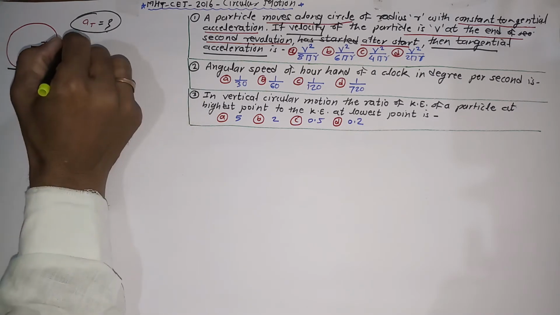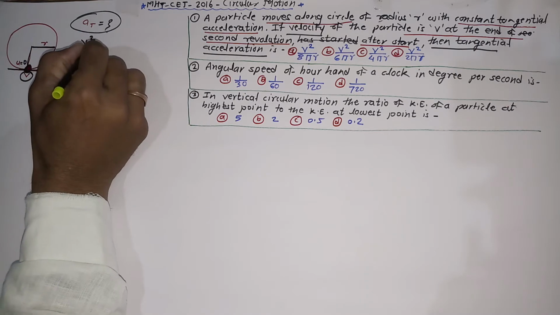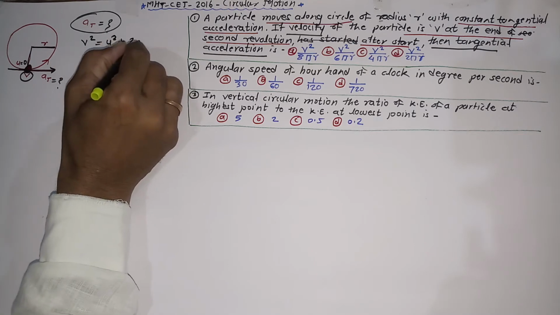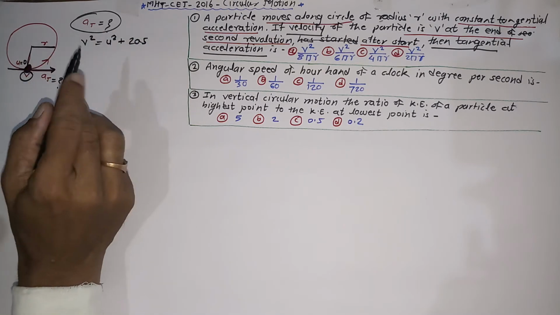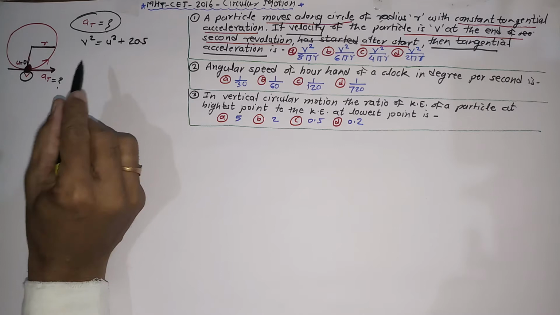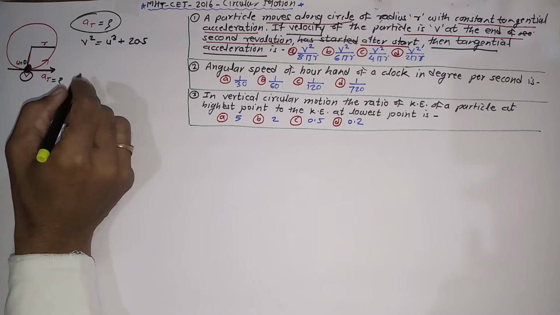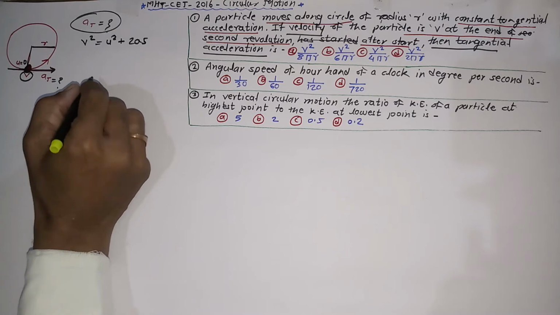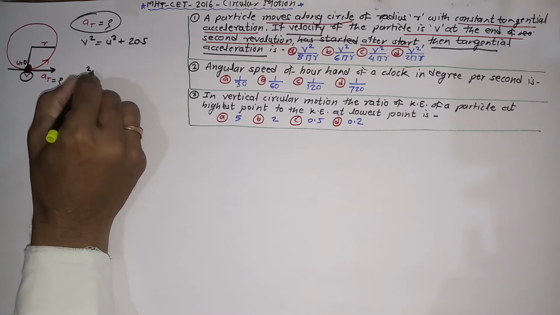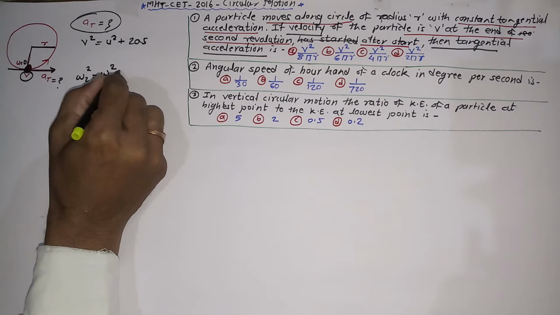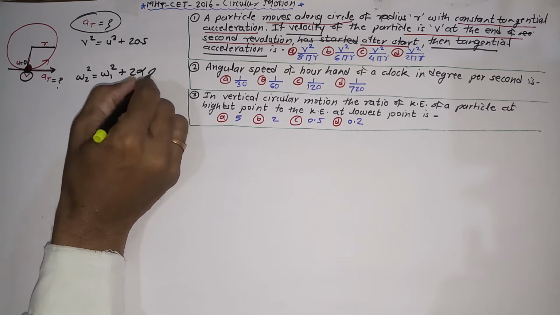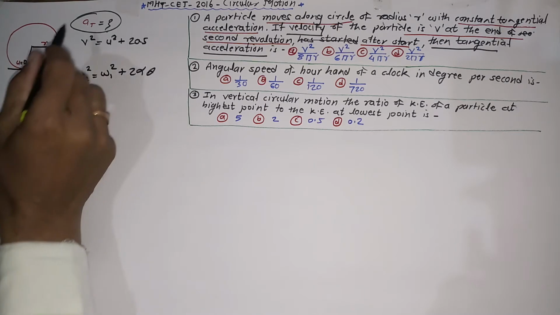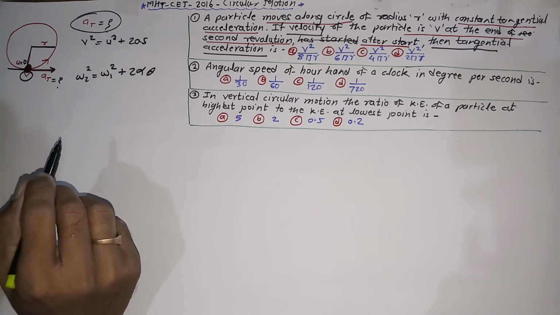So you have to think about the last one. Which one is that? v square is equal to u square plus twice as. The analogous third kinematical equation for circular motion is omega 2 square equal to omega 1 square plus twice alpha theta. Any one equation can be used to solve this problem to obtain tangential acceleration.